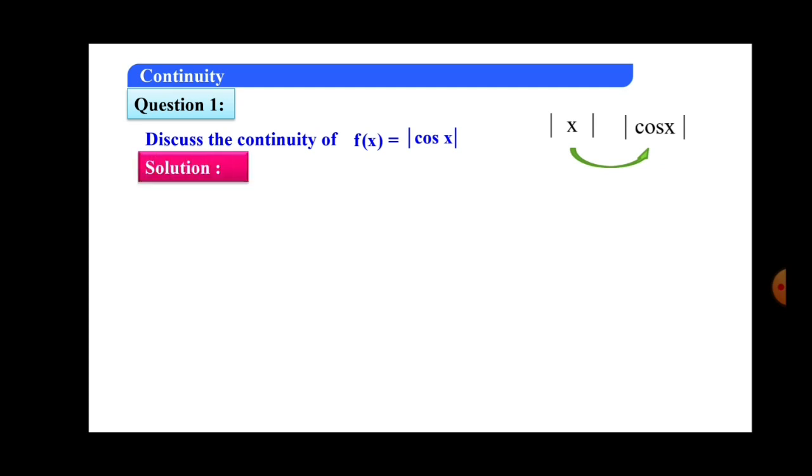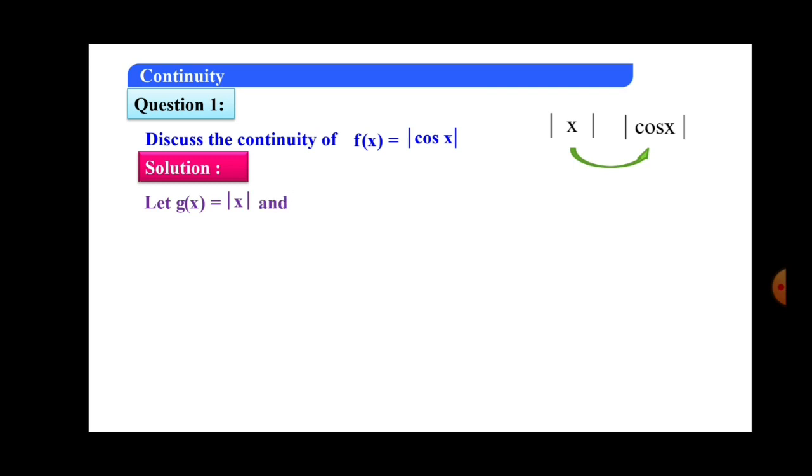Now to discuss the continuity of this function, we have to denote the standard function mod x as g of x. We take the standard function in the example as the g function.